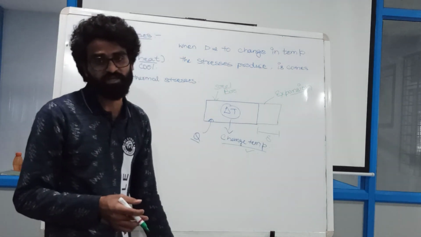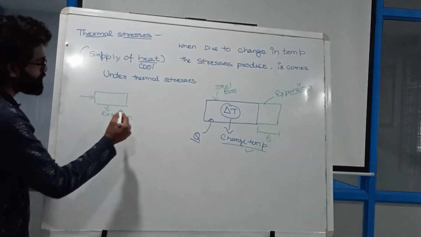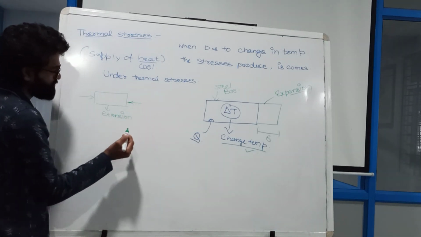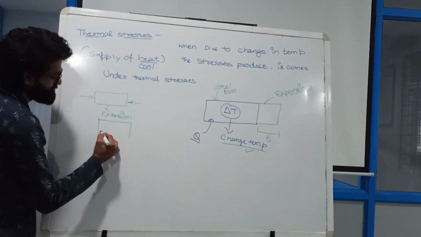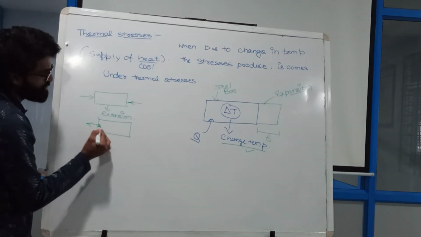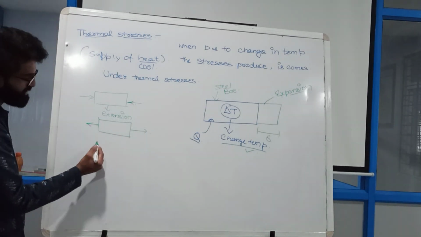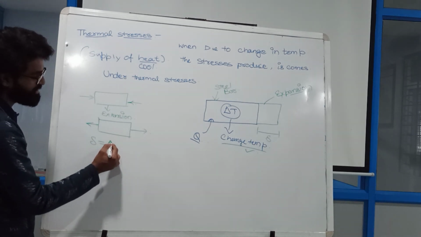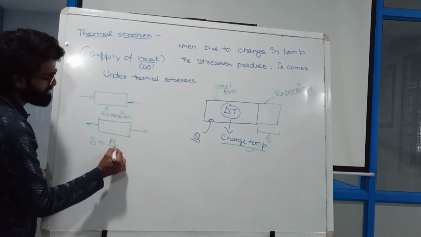What is this expansion? Already you have seen that due to forces, either compression or tension, we calculated the delta value, and that delta value is PL divided by AE.